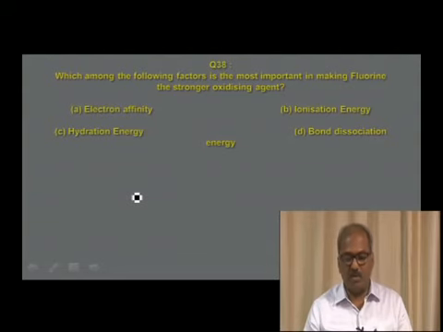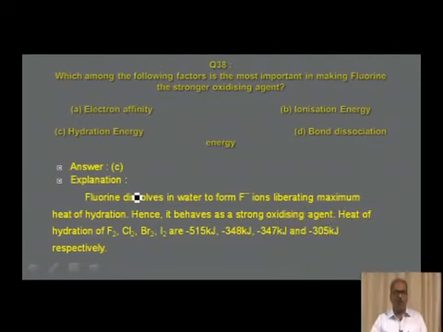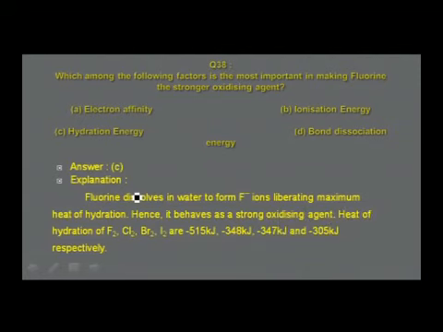The answer for this question, I find, is in option C, that is hydration energy. When fluorine is dissolved in water, it forms fluoride ions liberating water of hydration. It undergoes hydration to a larger extent than any of the halogen atoms. And therefore, because of this, more amount of heat energy is liberated. It is found that fluorine acts as a strong oxidizing agent.